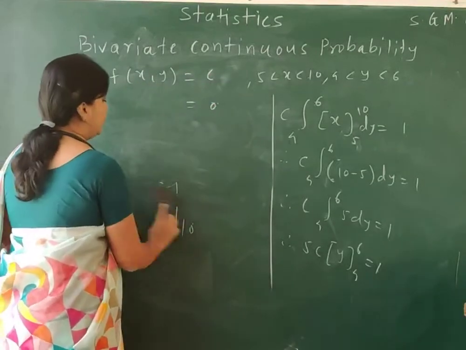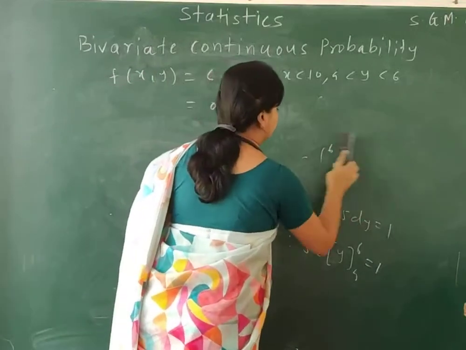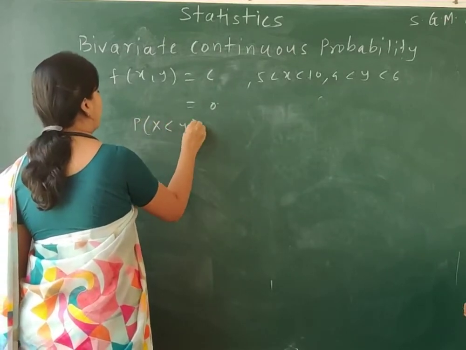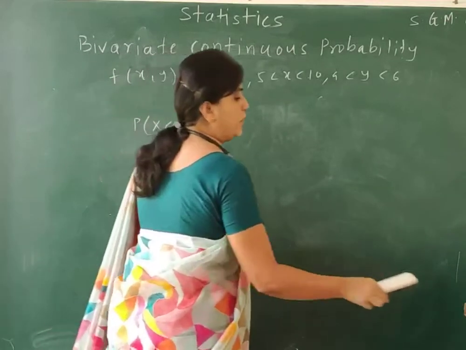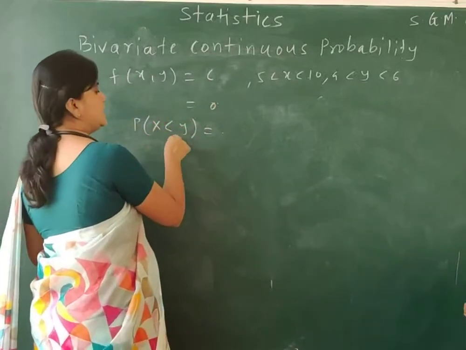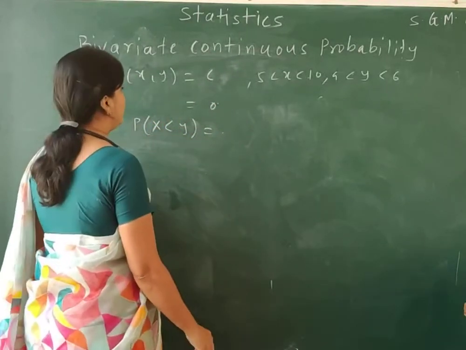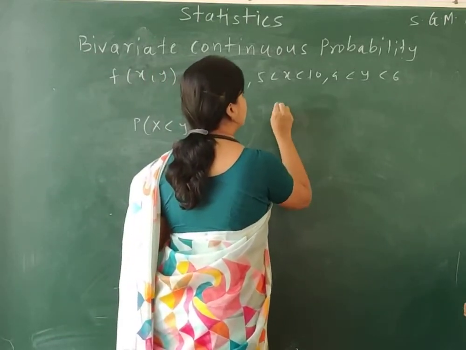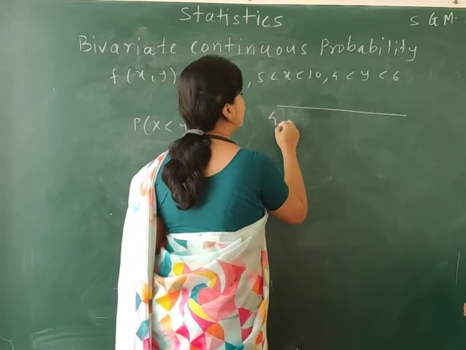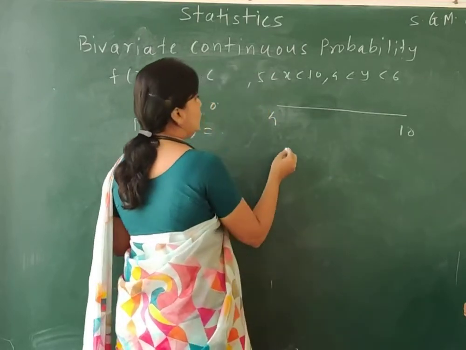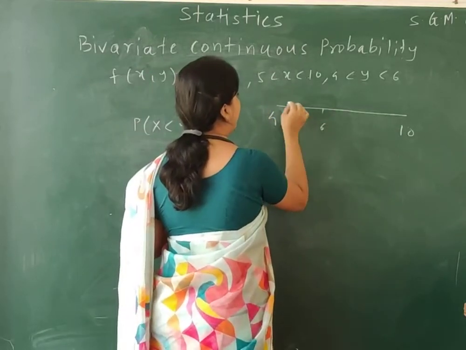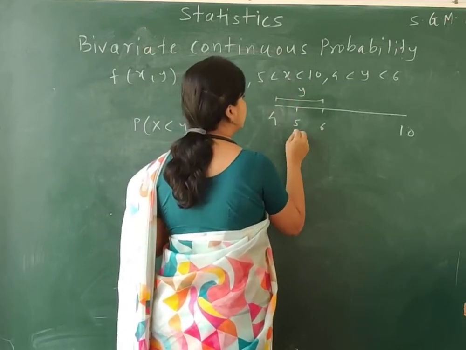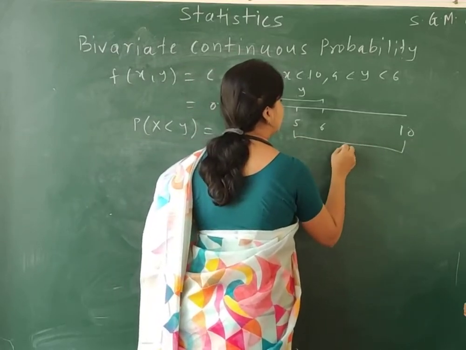Okay, fine. Now, I need to find the probability. So over here, the probability is the probability of x less than y. Since the boundary is placed on the value of x as well as y, observe the values over here. The values of y are from 4 to 6, and the values of x are from 5 to 10.